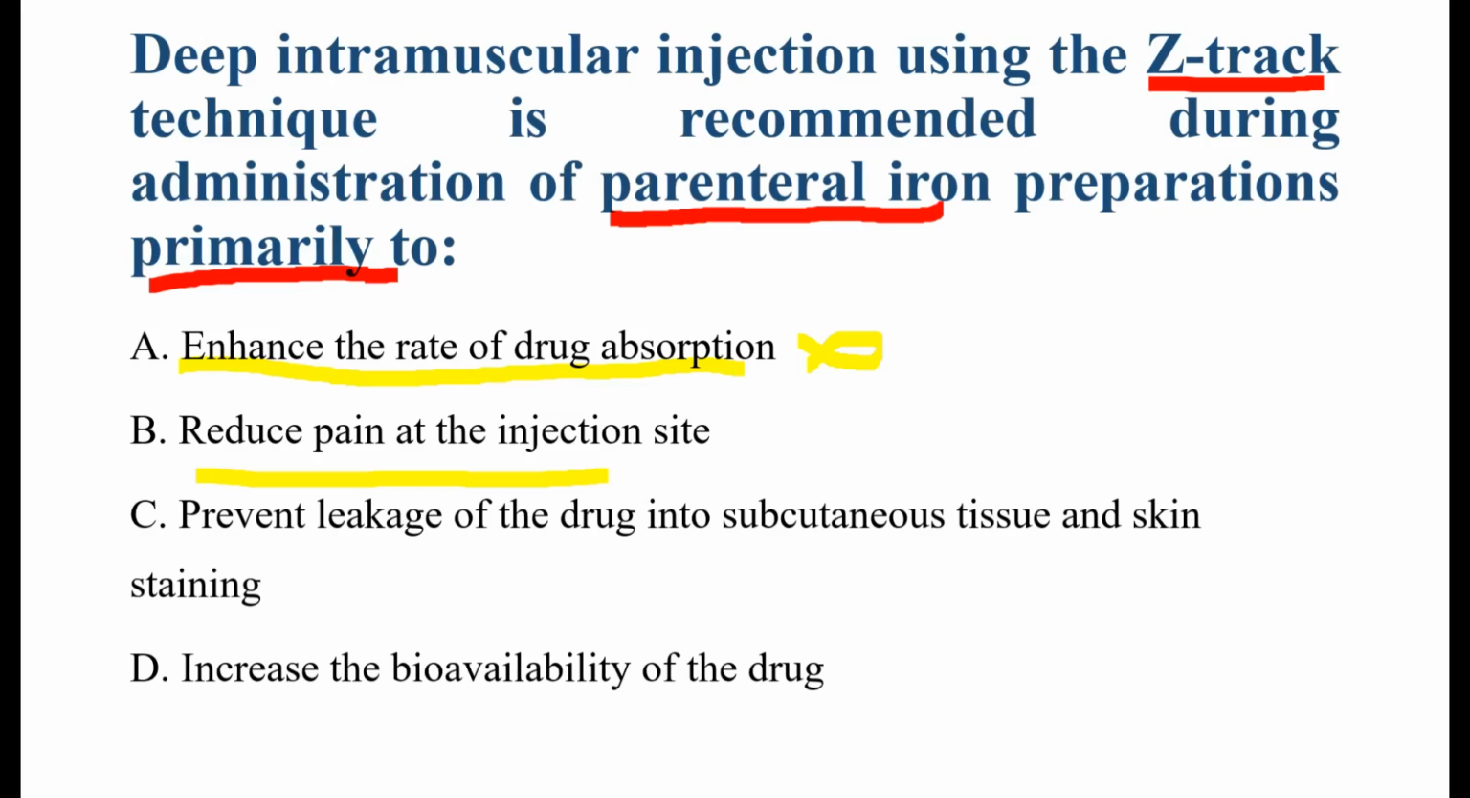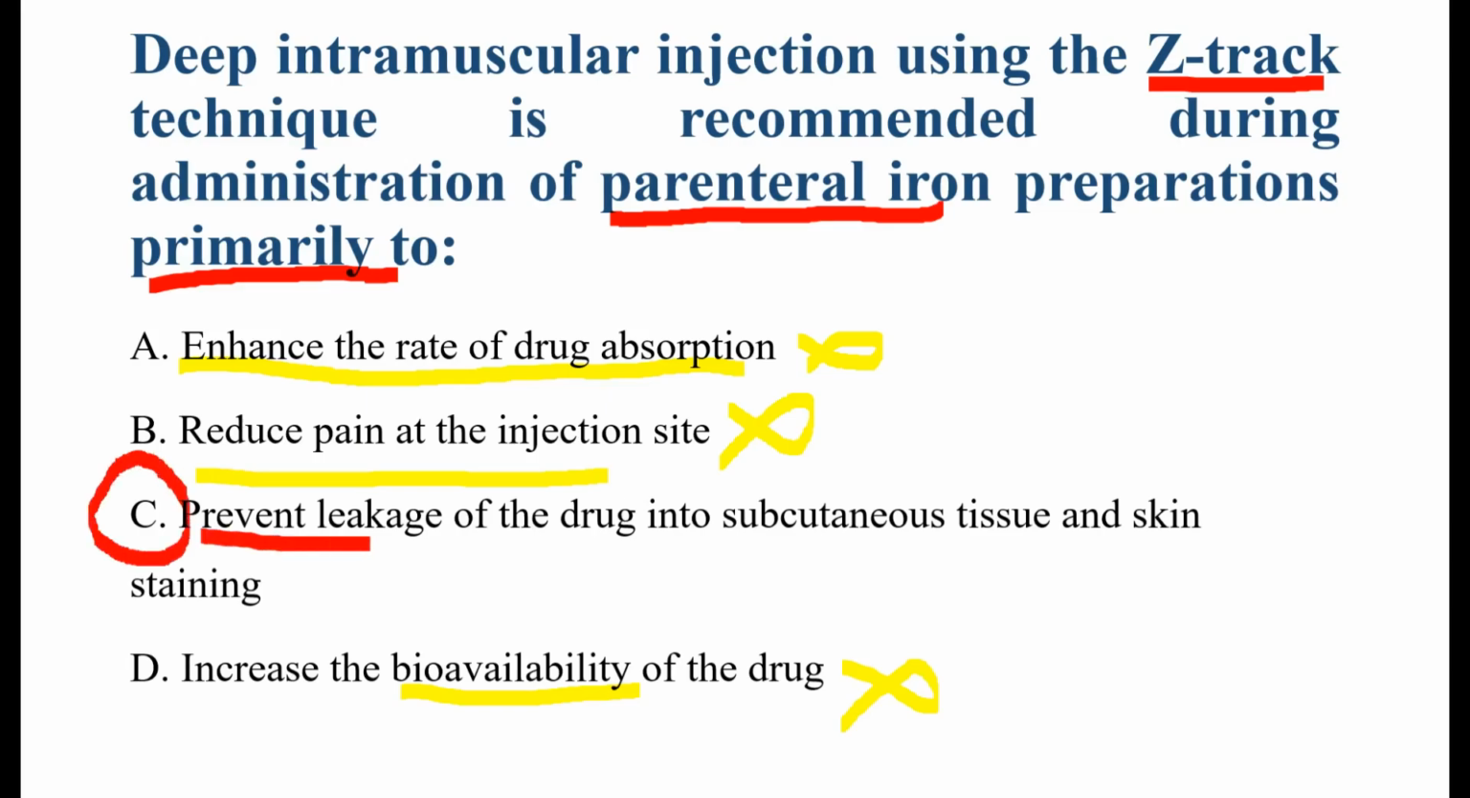Now option B, reduce the pain at the injection site. Some techniques like slow injection or using a correct needle size may reduce the pain, but the main purpose of the Z-track is not pain reduction. Pain reduction is not the primary reason, so it is also incorrect. Now see option D, increased bioavailability of the drug. Bioavailability means the amount of the drug that reaches the systemic circulation, but IM iron already has a high bioavailability. The Z-track technique does not change the bioavailability significantly, so this option is also incorrect.